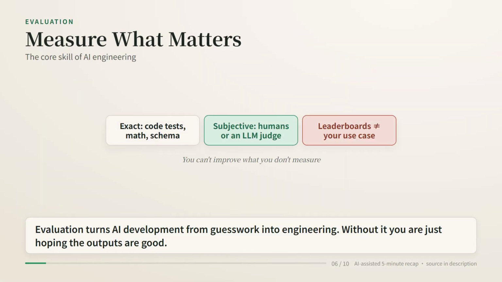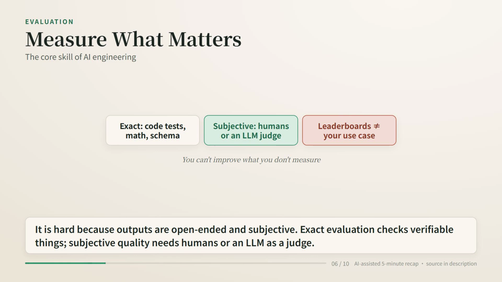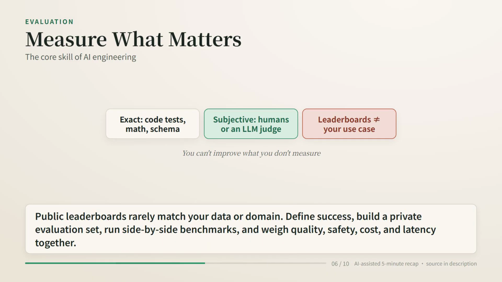Evaluation turns AI development from guesswork into engineering. Without it, you are just hoping the outputs are good. It is hard because outputs are open-ended and subjective. Exact evaluation checks verifiable things. Subjective quality needs humans or an LLM as a judge. Public leaderboards rarely match your data or domain. Define success, build a private evaluation set, run side-by-side benchmarks, and weigh quality, safety, cost, and latency together.